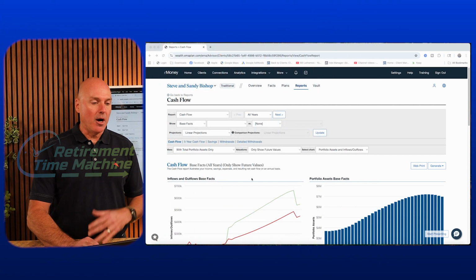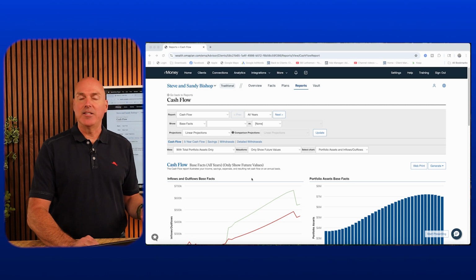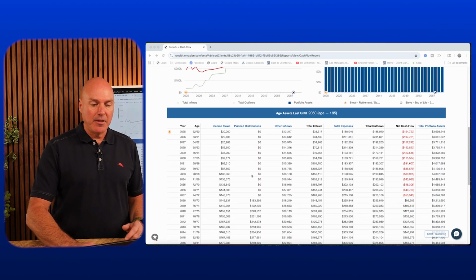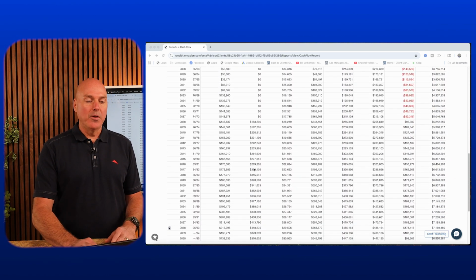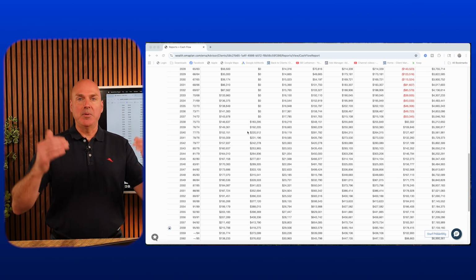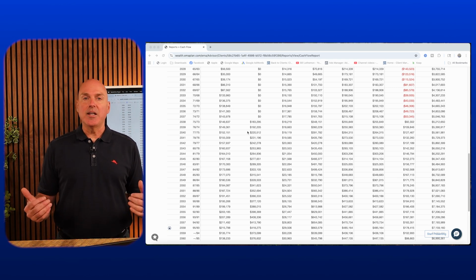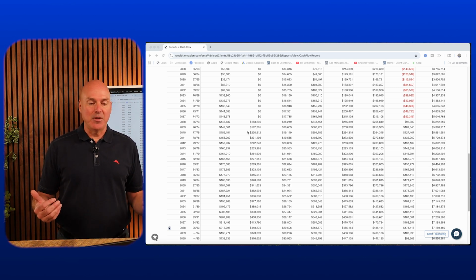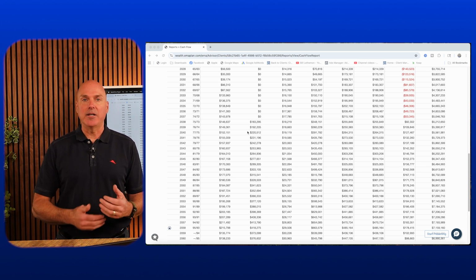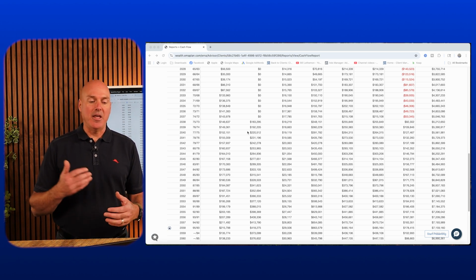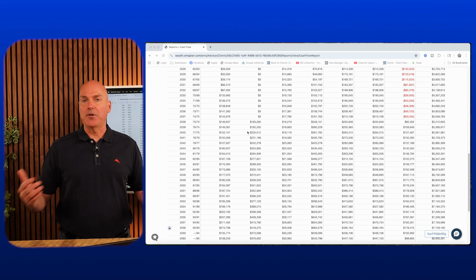So here we are inside of one of our hypothetical clients, Steve and Sandy Bishop, and right here on the cash flow report, we can see what those required minimum distributions are going to be over time. For Steve and Sandy, they start off very high at $183,000, and they very quickly escalate over time to over $300,000 and then over $400,000 throughout their lifetime.